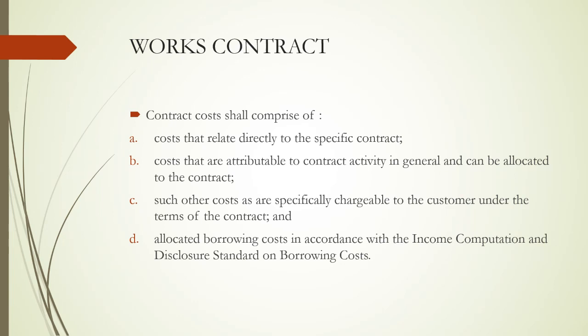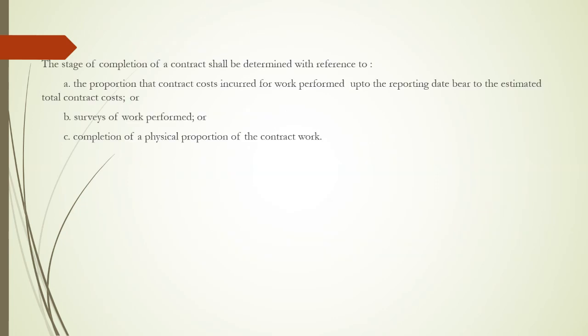So these 4 elements: direct cost, attributed cost, any other cost specifically charged, along with borrowing cost, would be the total cost. Then on the basis of stage of completion, work in progress would be evaluated. For both revenue recognition as well as cost recognition, these formulas or presumptions are made regarding stage of completion. What is stage of completion? Stage of completion of a contract decides how much revenue has to be considered for that period, and how much cost has to be considered for that period.